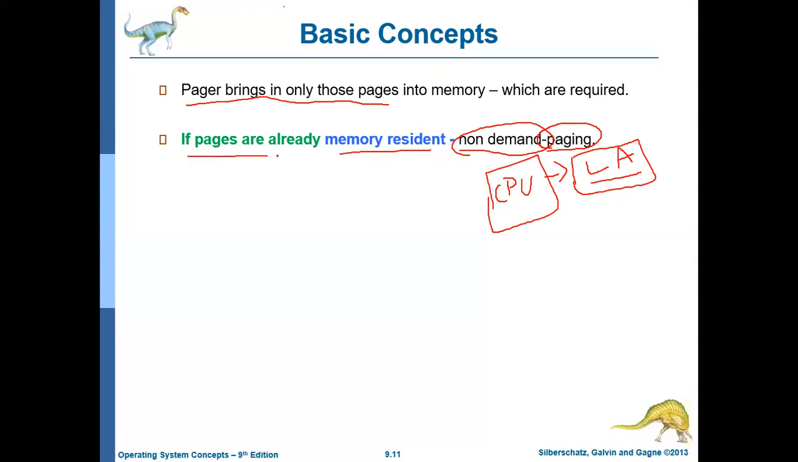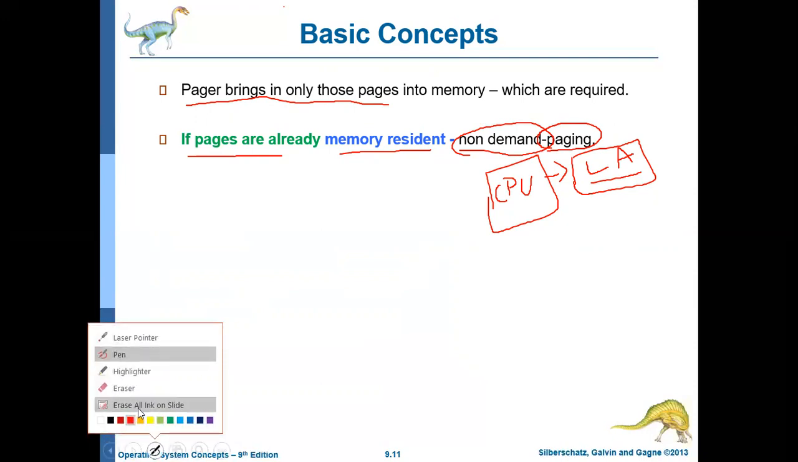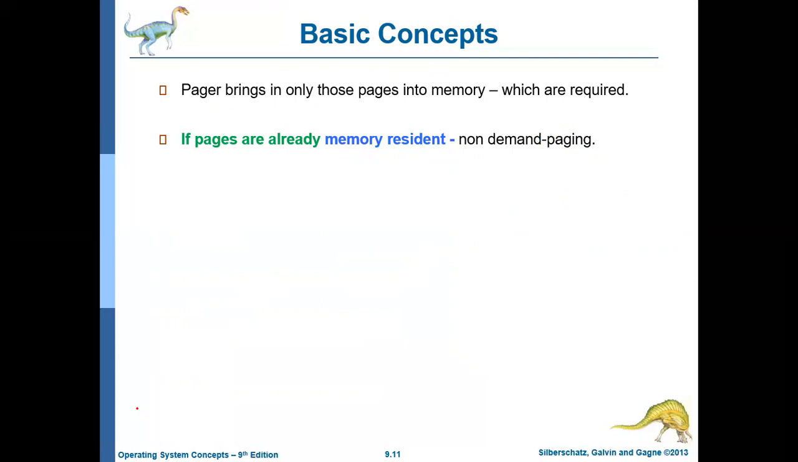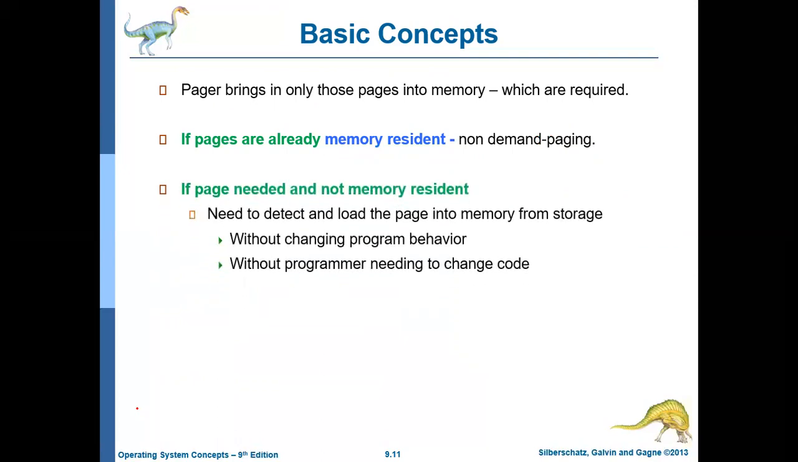If the CPU is creating a logical address and the page corresponding to that logical address is already available in the main memory, the working of demand paging is similar to non-demand paging, that is, ordinary paging. That is, identify the frame number corresponding to this particular page, convert it to physical address and then use it. So this is case 1. Case 1 is if the particular page is memory resident, that is, it is available in the memory.